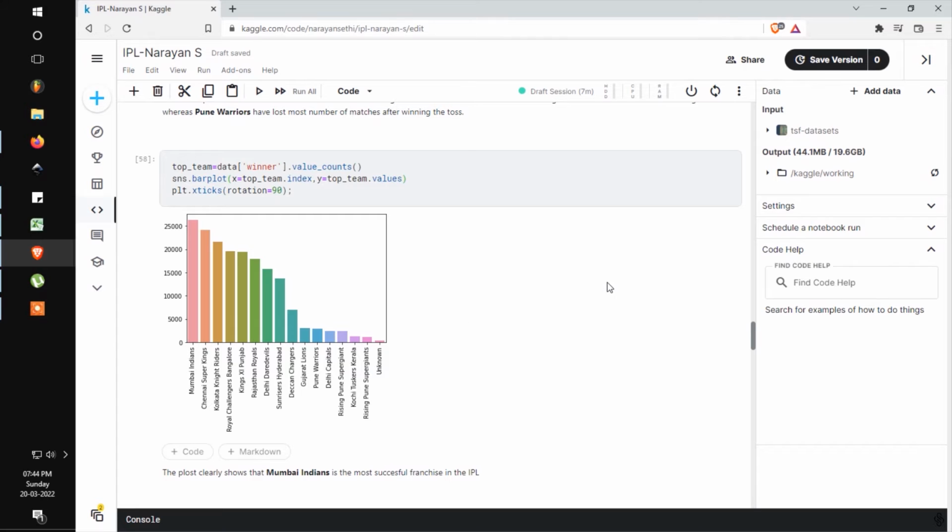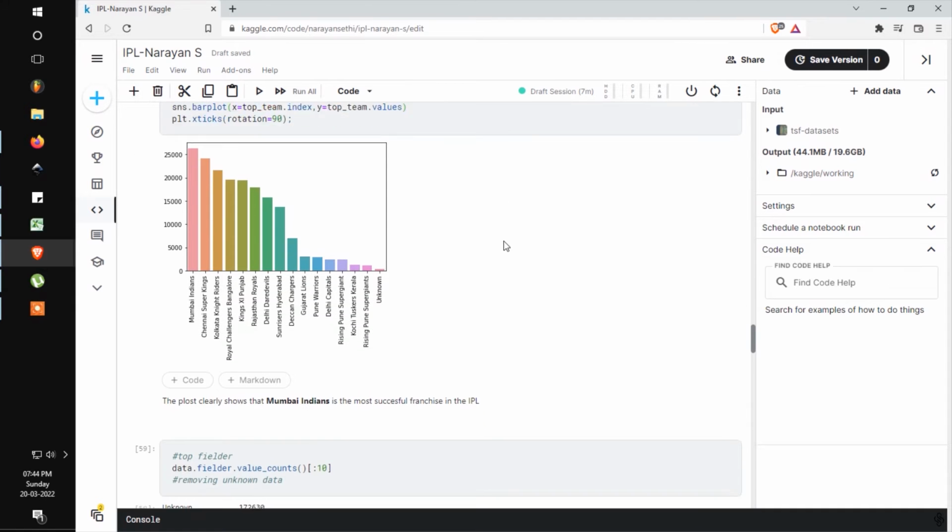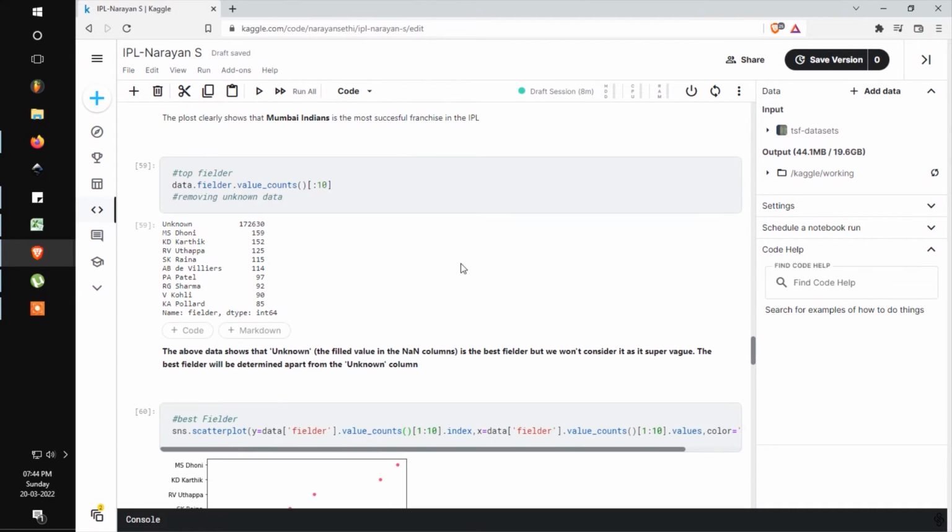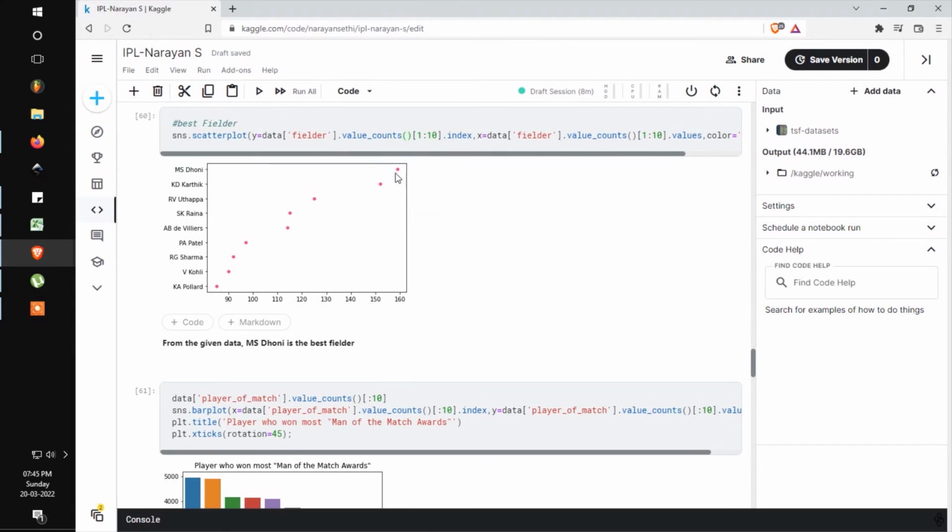So the next thing I move on to is the most successful franchise in the IPL, Indian Premier League, and it turns out Mumbai Indians have won the most number of matches and hence is the most successful franchise in the IPL. Next I move to check who is the best fielder in the IPL, and it turns out the NaN data, which I filled with unknown, is number 1. Since I'm conducting the best fielder analysis on the dataset given to me, I'll remove this unknown data and assume MS Dhoni as the best fielder in the IPL, who is followed by Dinesh Karthik and Robin Uthappa.